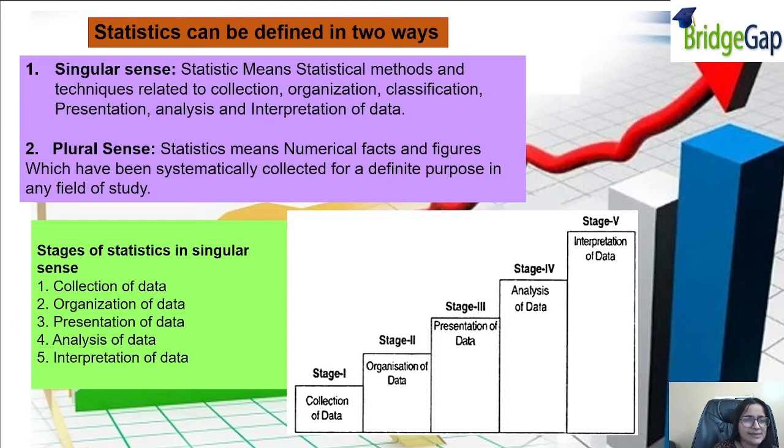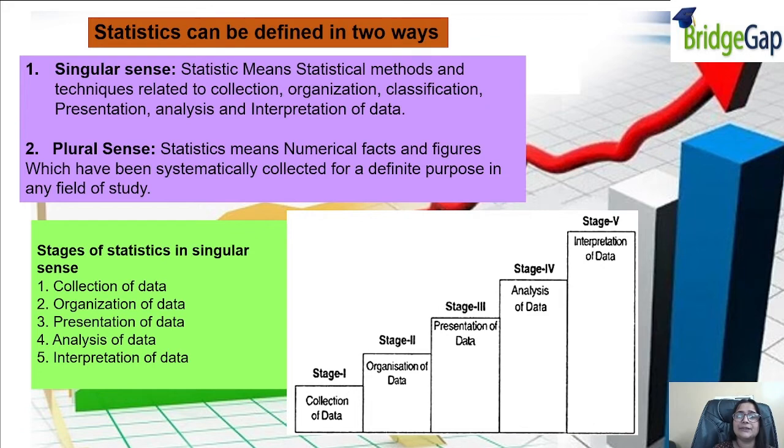Coming on to the next topic, what are the ways of defining statistics? Statistics is defined in two ways. One is the singular sense and another is the plural sense. In the singular sense, statistics means statistical methods and techniques related to collection, organization, classification, presentation, analysis and interpretation of data. So this is just the methods and techniques related to these things.